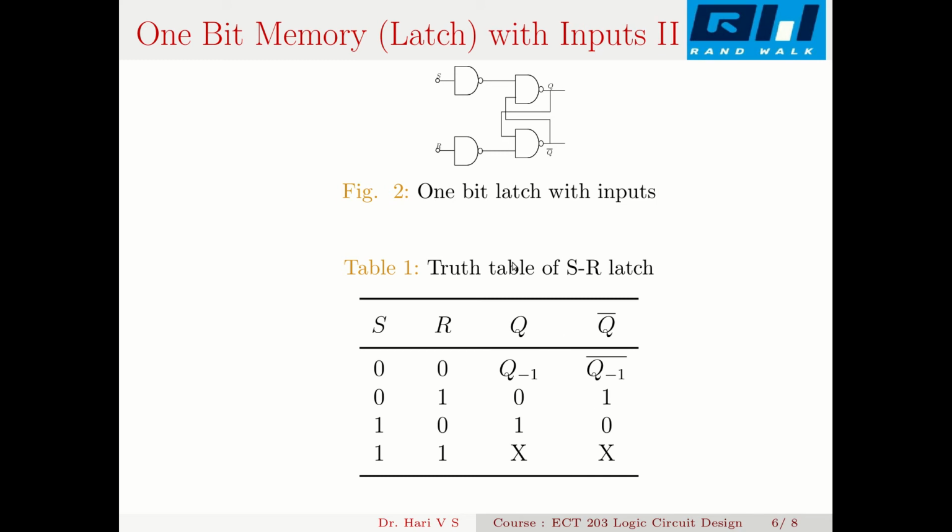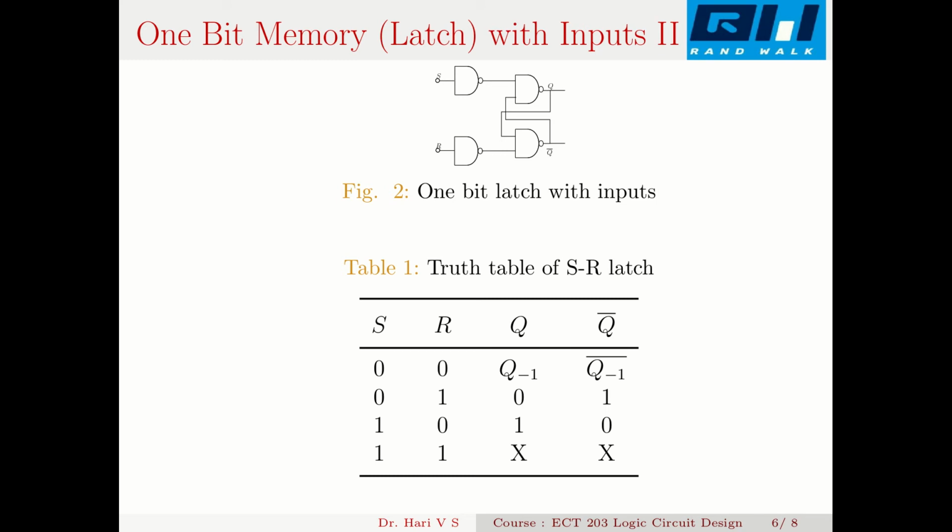I will say that again. When S equal to 0 and R equal to 1, this inverter output becomes a 1 and this becomes a 0. When one of the inputs to a NAND is a 0, the output goes high. So when this is 0, this output goes high. This high is coupled here, so this input is 1, and 1 complement, Q becomes a 0. So this 0 comes here, and this output remains low. So Q is 0 and Q bar equal to 1. That is the condition for S equal to 0 and R equal to 1.